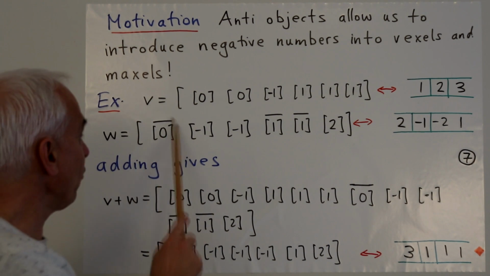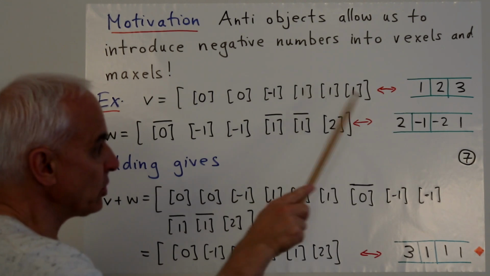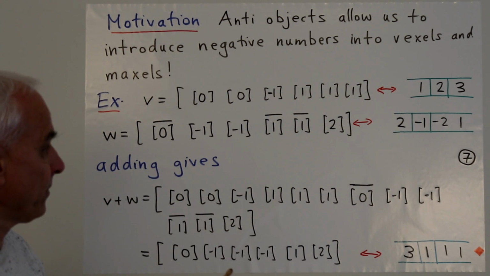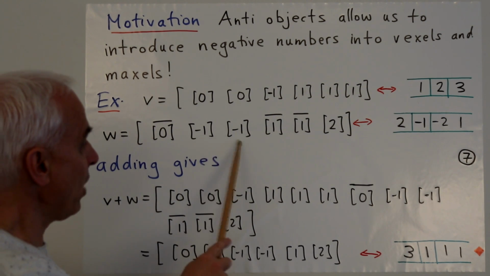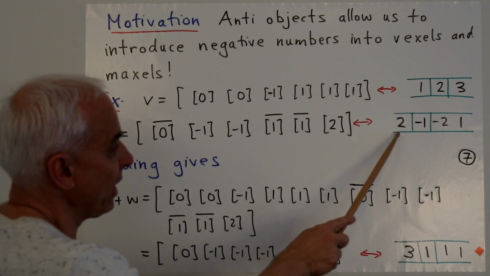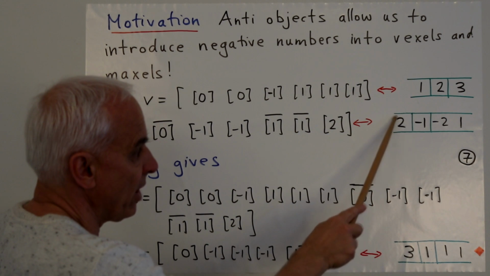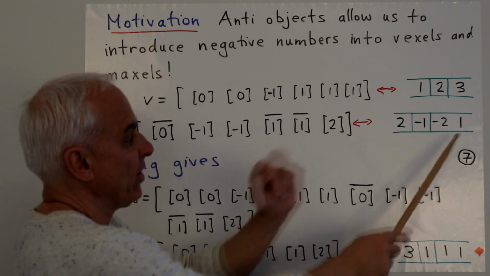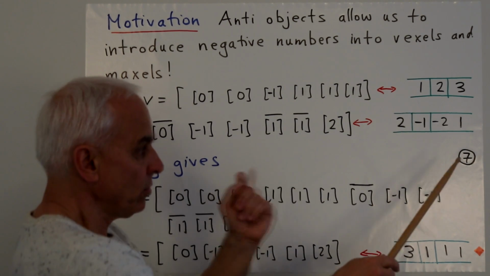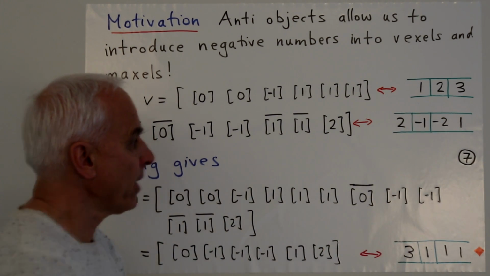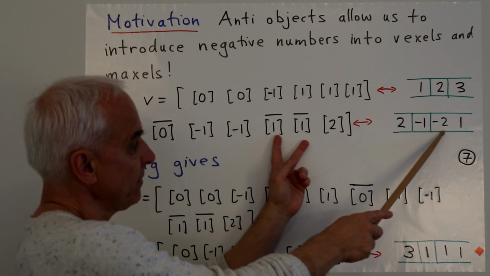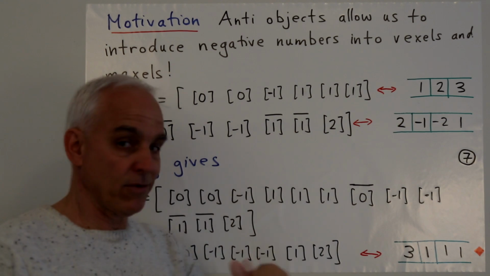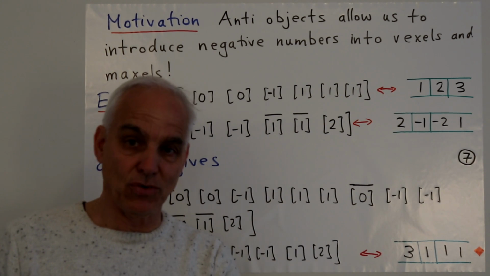So we see that there's one anti-singleton 0 here, so we're going to record that by putting a minus 1 in the 0 spot. In terms of minus 1 singletons, there's 2 of them, so we'll put a 2 in the minus 1 spot. Also in the 2 spot up here, there's a singleton 2, only one of them, so we'll put a 1 there. But in the singleton 1 spot, we have singleton 1 bar and singleton 1 bar, which corresponds to minus 2 singleton 1s.